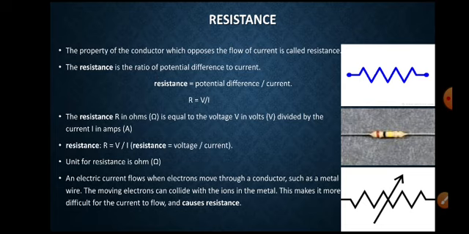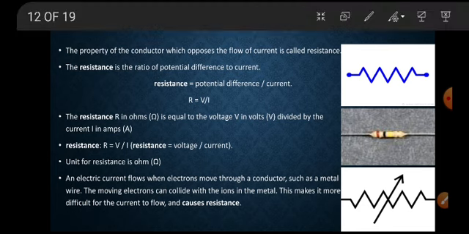The unit for resistance is the ohm. The resistance R in ohms equals the voltage V in volts divided by the current I in amperes. So R equals V by I, resistance equals voltage by current. So the unit for resistance is the ohm. Ohm can be defined.